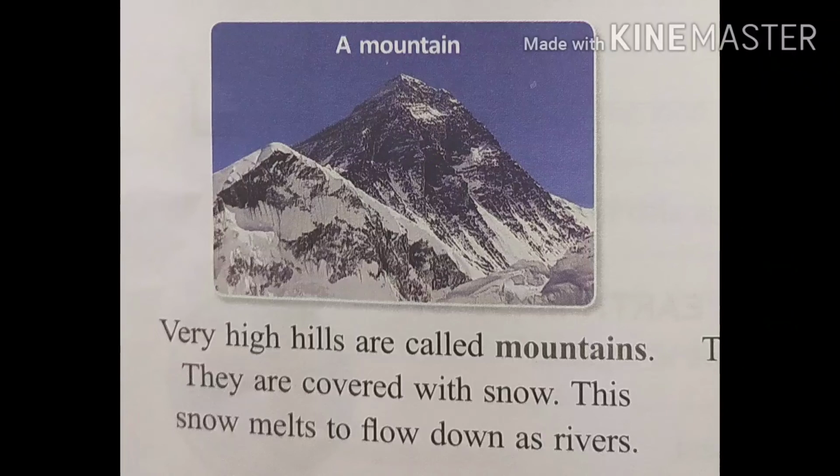Mountains. Some hills are very high. They are called mountains. The tops of the mountains are covered with snow. The snow on the mountains melts to form rivers. Rivers flow down the mountains. They flow through the plains and fall into the sea. The mountains are the highest places in the world.